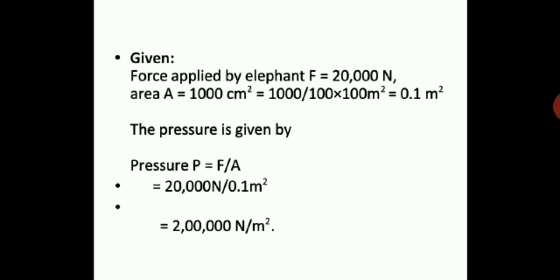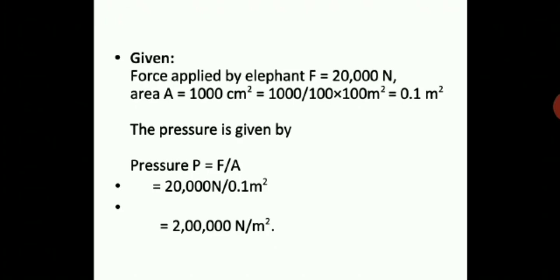So how are you going to convert this? Divide by 10,000, or divide by 100 into 100, to get meters square. That means the same thing. So when you are dividing 1000 by 10,000, you will get the answer 0.1 meter square, because all three zeros from the numerator will cancel with the denominator. The remainder will be 1 upon 10, and 1 upon 10 is equal to 0.1 meter square. Is it clear, children? So this part should be very clear.